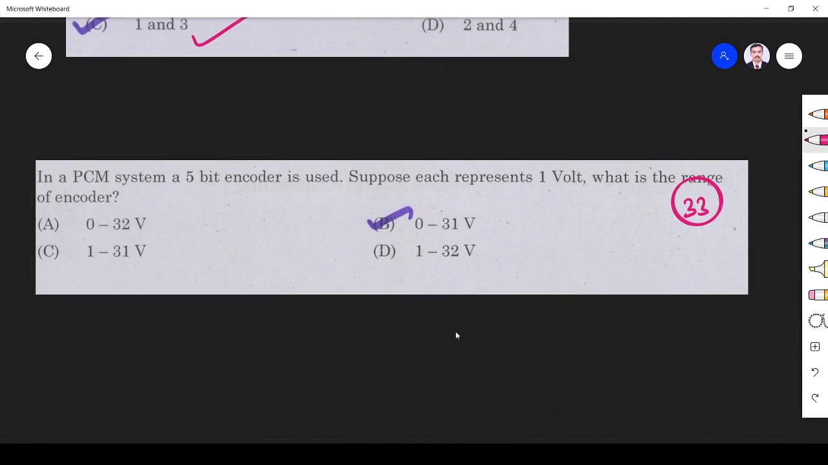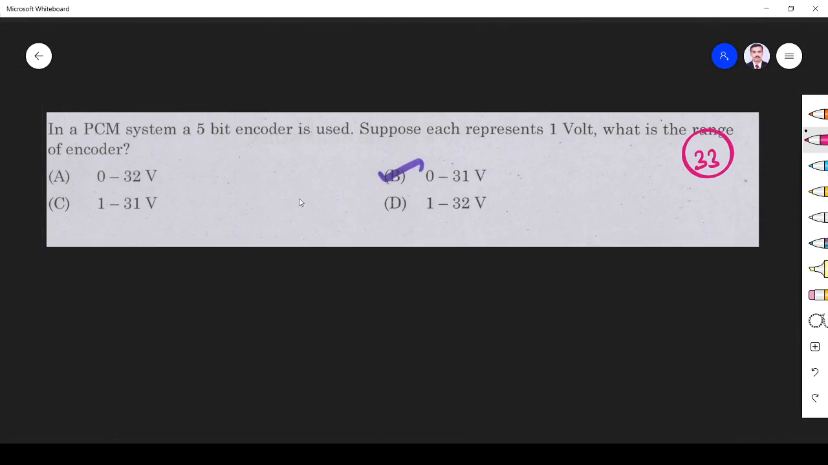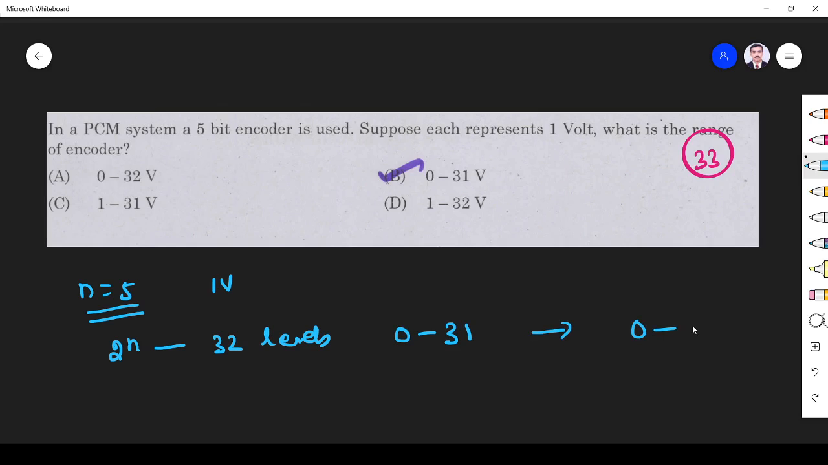Okay. In PCM, a 5-bit encoder is used, right? So what is the n value? N is equal to 5, and each level represents 1 volt. What is the range of the encoder? By using n equal to 5 bits, how many levels can we represent? We can represent 2^n levels, so it is 32 levels. 32 levels means 0 to 31. Each level is represented by 1 volt. So how many volts can we represent? 0 to 31 volts. So the answer is option B.